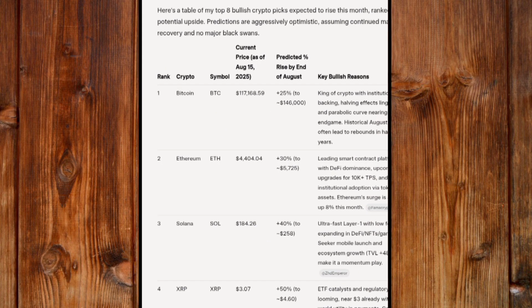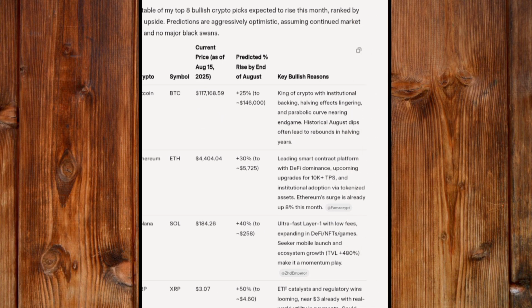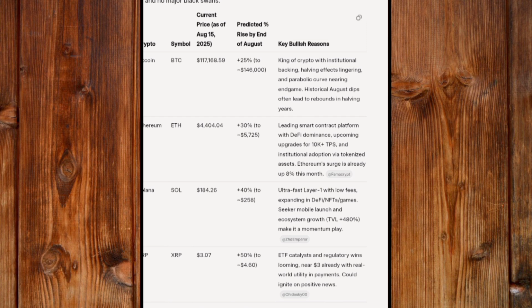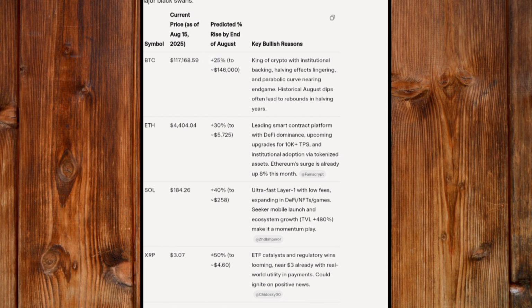Now here you can see predicted percent. You can see it here. You can see rise by end of August. Here you can see the results. You see plus 25. Here you can see. And here you can see key bullish reason. Here you can read the reason and know the reason why it is rising.